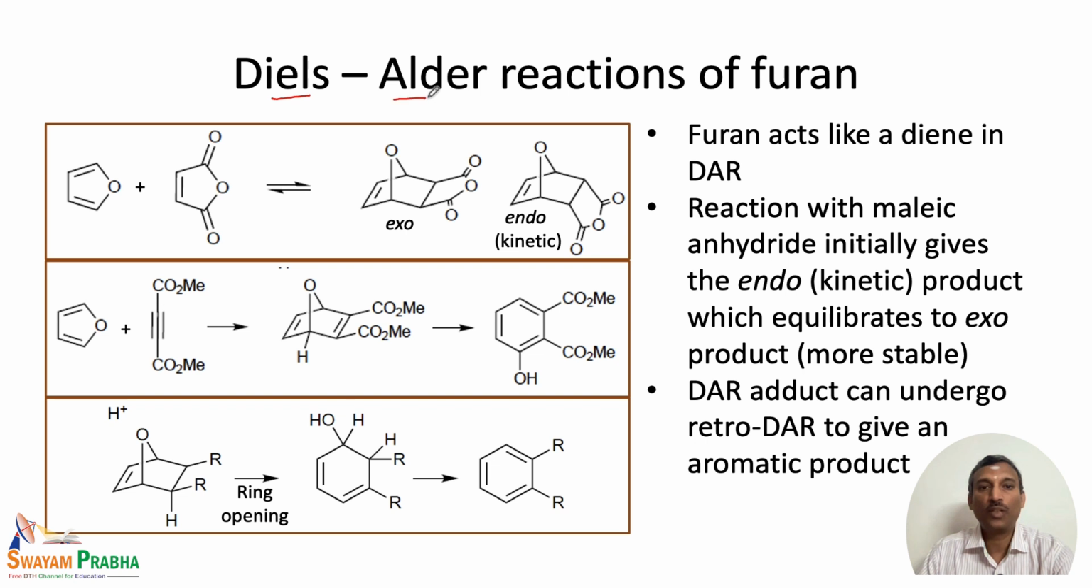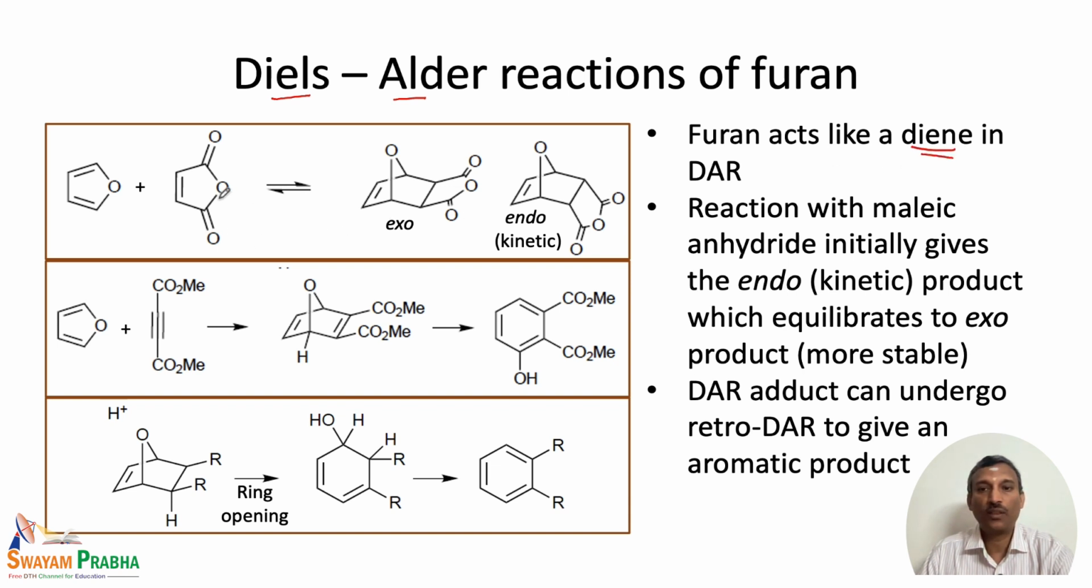Furan undergoes Diels-Alder reaction because furan has the least resonance energy of all the 3 heterocycles, especially between furan, thiophene and pyrrole. Furan has the lowest resonance energy, so it generally behaves like a diene. So that means furan can very readily undergo Diels-Alder reaction. So this is what is given here as examples.